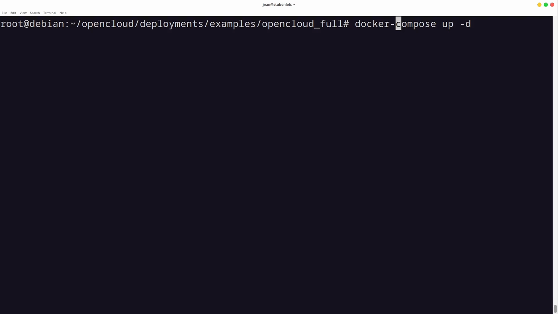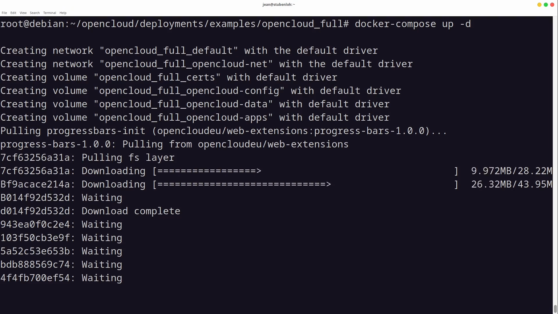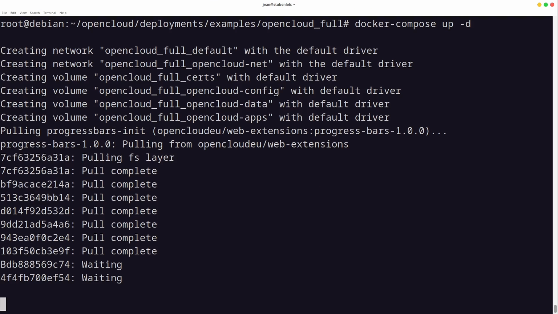I'm more a fan of this, but if you have the more up-to-date Docker version, just leave this command as it is. But I'm going here with a dash between Docker and Compose, and then we are building this Docker project up, and in the end, if everything's right, we already have our OpenCloud waiting for us.